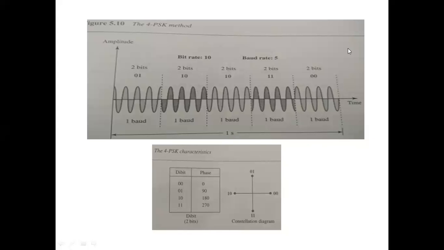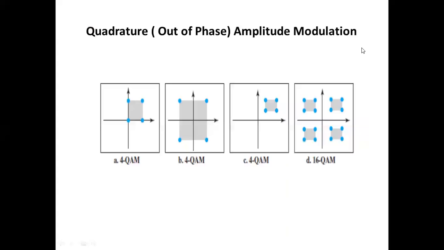The constellation shown here for quadrature amplitude modulation is like this. When you have a 4-level quadrature amplitude modulation, it can depend on the normal technique we have seen in line coding, the polar scheme, where the data signals are on one side of the axis. You may have a second category of 4 amplitude modulation, with 4 different levels, where all the levels cover like this, so it can be part of NRZ.